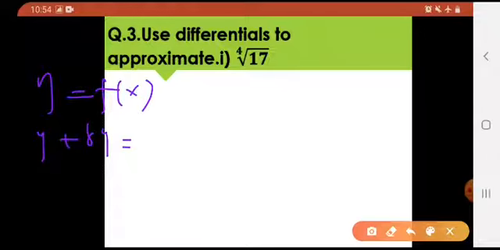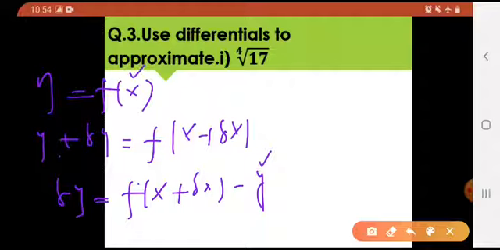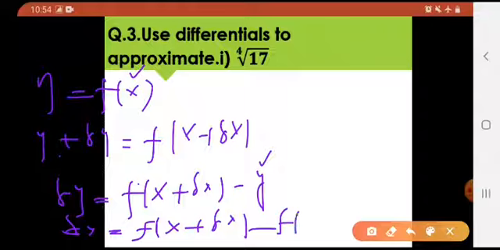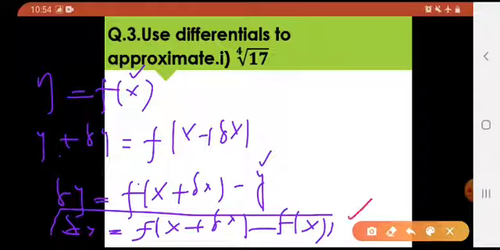y was supposed to be replaced with y plus delta y, and x was being replaced by x plus delta x. Remember? So delta y equals f of x plus delta x minus y, and y we replace with this f of x. So delta y equals f of x plus delta x minus f of x. This formula we are all familiar with. This is our first principle too. Remember? Ab initio method.